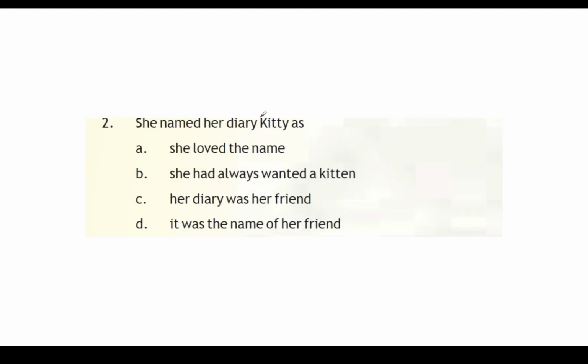Question. She named her diary Kitty as she loved the name. She had always wanted a kitten. Her diary was a friend. It was the name of a friend. So what do you guys think of it? Pause the video and let me know. So her diary was her friend. This is the answer. Next.